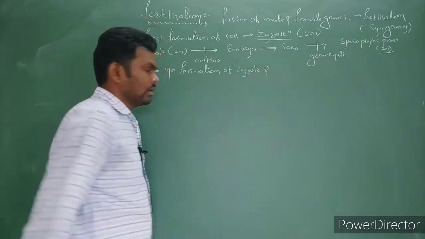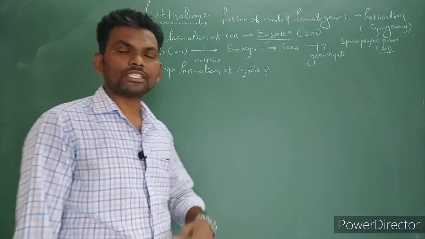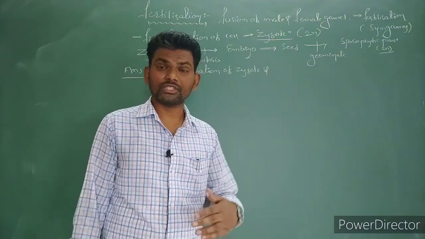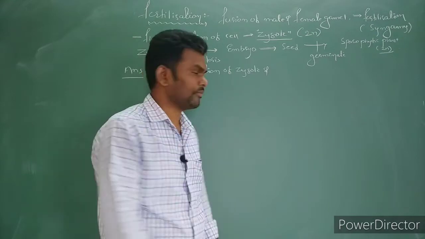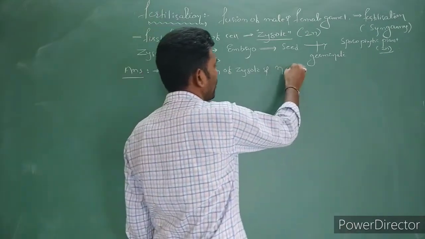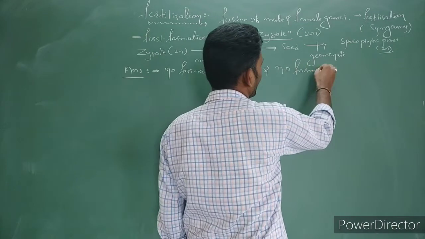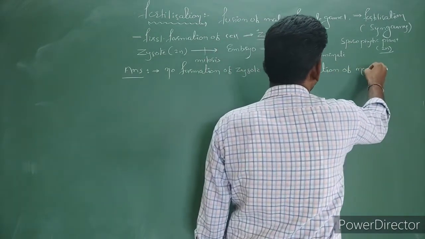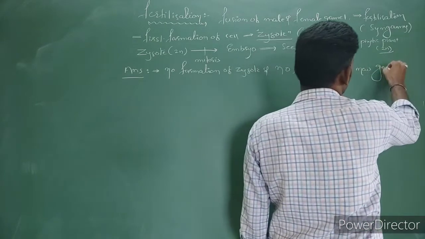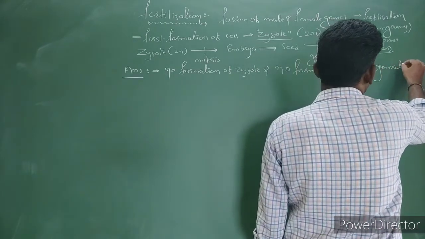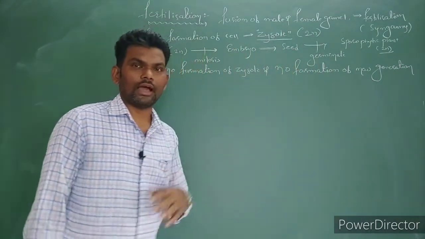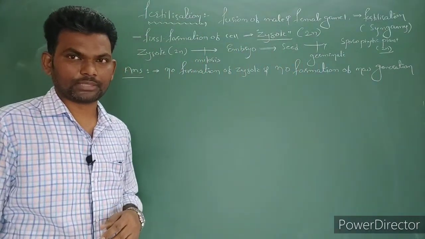Next, the characters are not going to be transferred from one generation to another. So it means there is no formation of new generations. That will happen if fertilization does not take place.